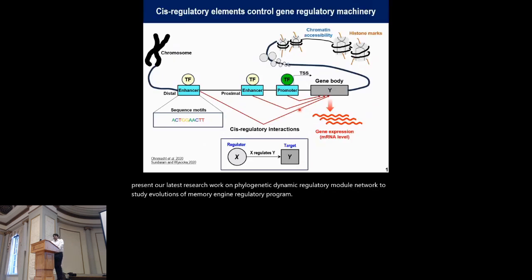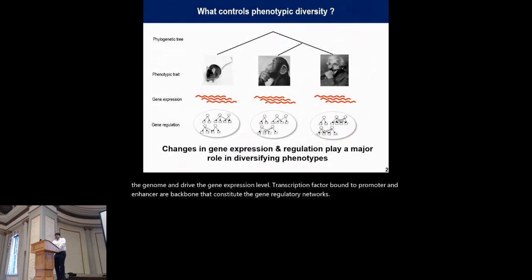We know that cis-regulatory elements such as promoter and enhancer are abundant and drive the gene expression level. Transcription factors bound to promoter and enhancer are a backbone that constitute the gene regulatory networks. Changes in gene expression and its regulation significantly contribute to morphological diversity across species.